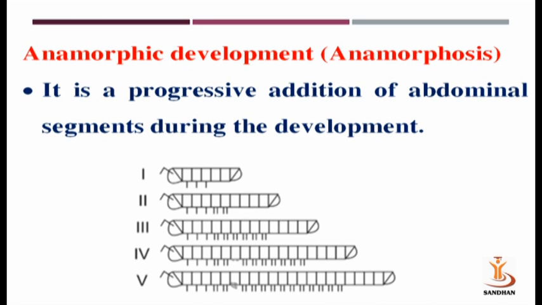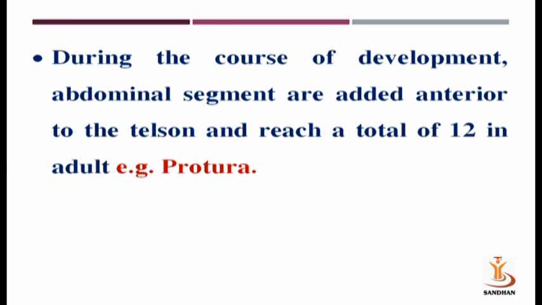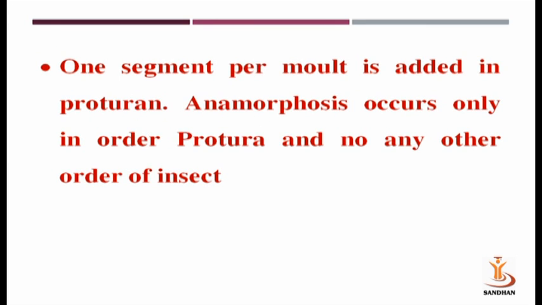There is one special case, that is anamorphic development, also called anamorphosis. It is the progressive addition of abdominal segments during development. During the course of development, abdominal segments are added anterior to the telson and reach a total of 12 in the adult, for example Protura. As I already said, there are 11 segments in the abdomen, known as uromeres. So 1 segment per molt is added in proturans. Anamorphosis occurs during development in the order Protura, and no other orders have this type of metamorphosis.